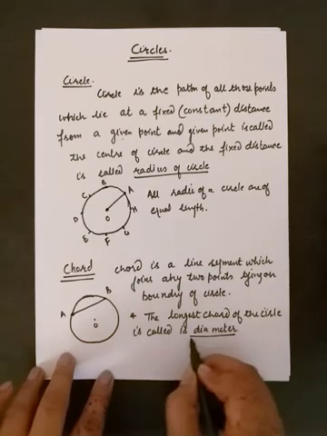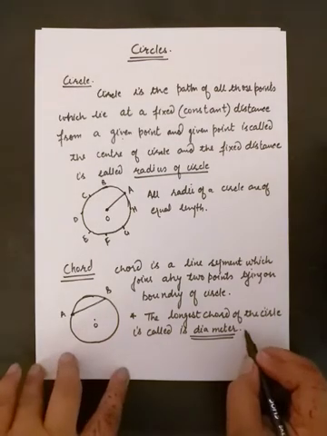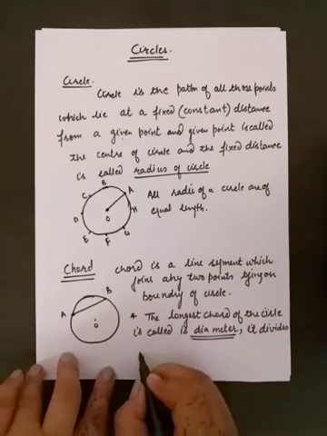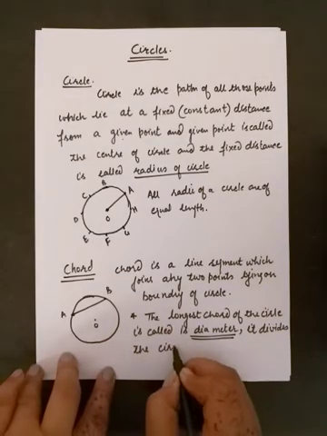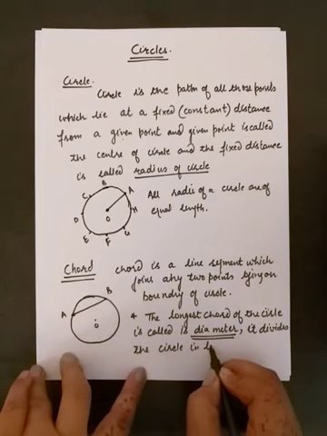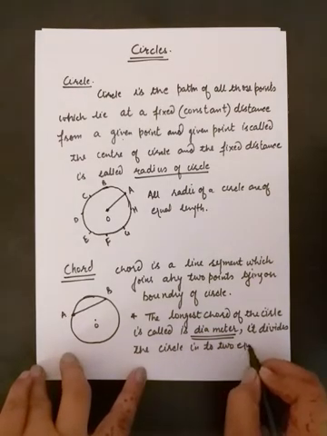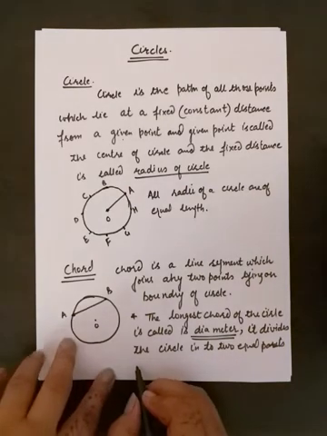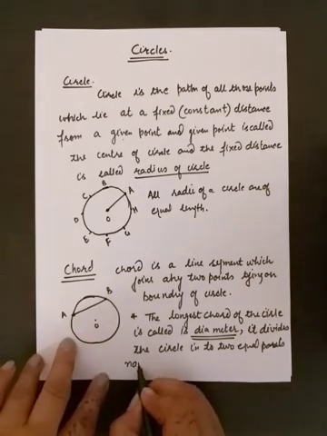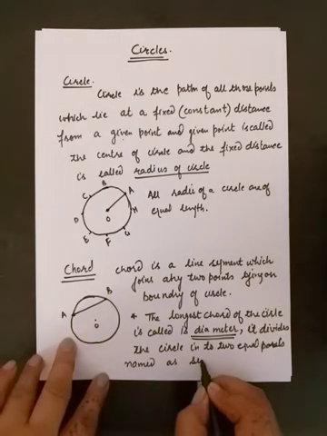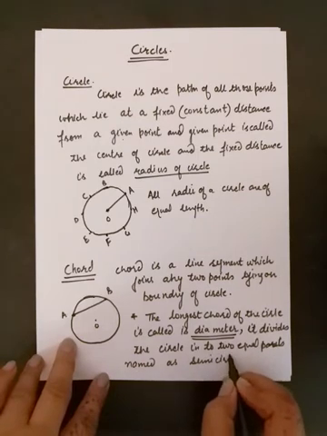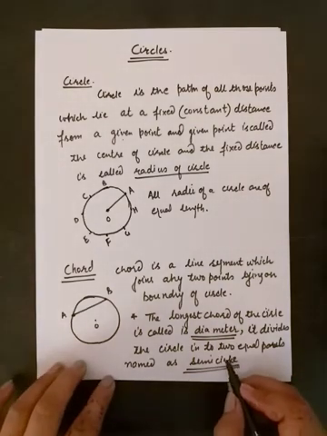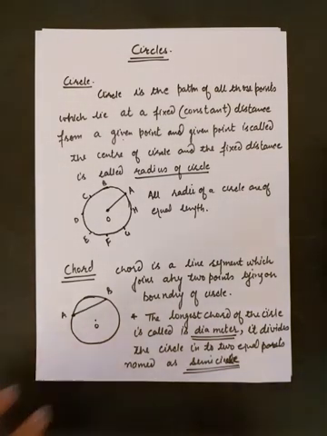Now what does the diameter do? It divides the circle into two equal parts. Those two equal parts we call semicircle.